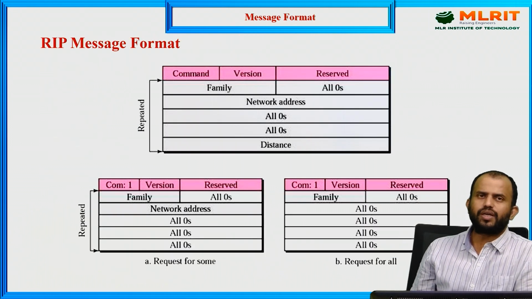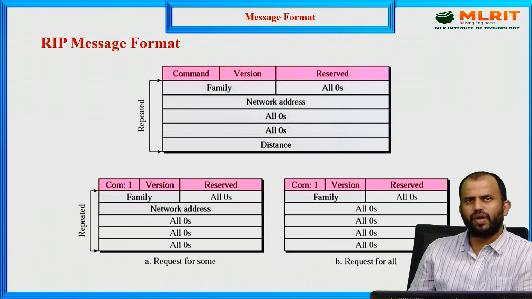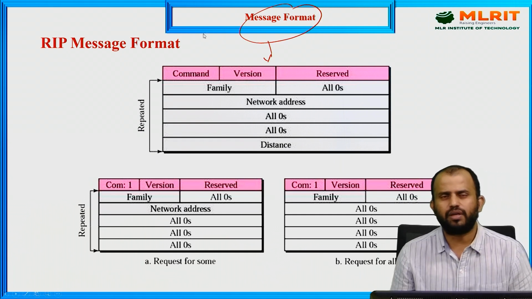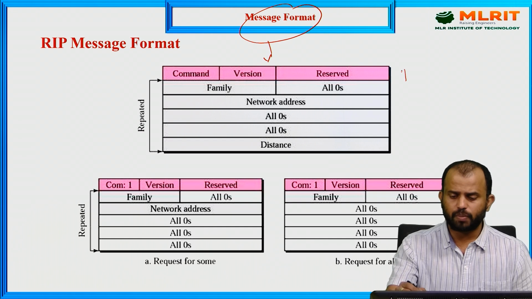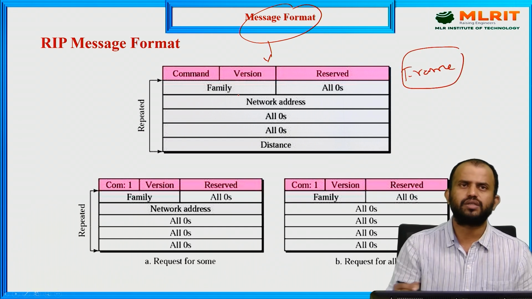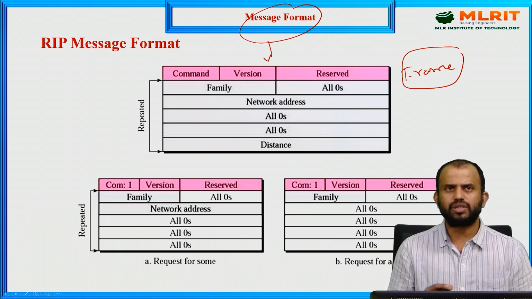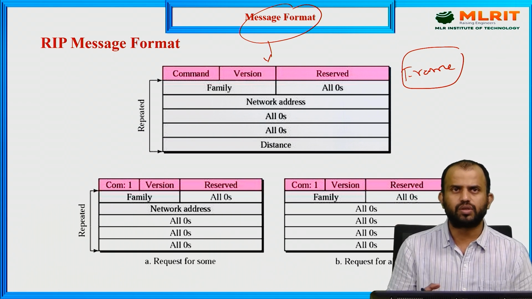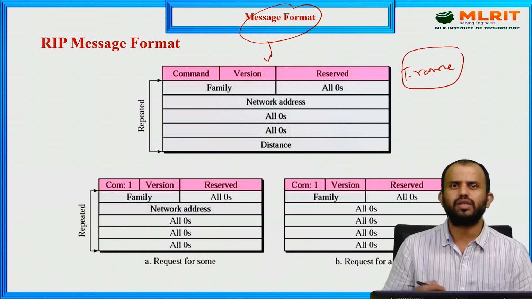But what kind of message format do we use? In routing information we have a prescribed message format. But what is meant by message format? Like in the previous class when we discussed the frame format structure, similarly here we also have a message format structure, which means what kind of routing information we have, what structure and format we use, and how the information is stored.